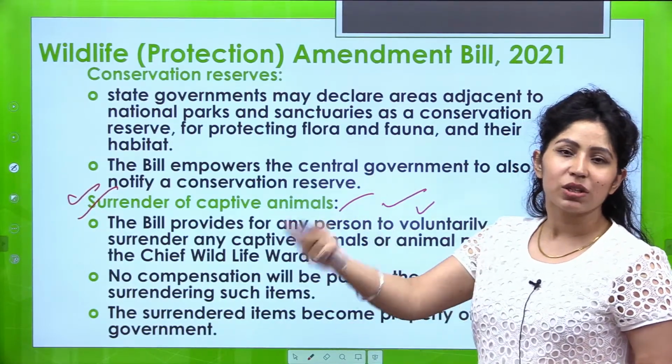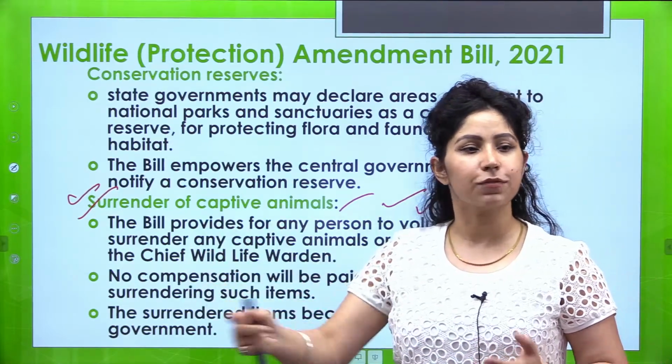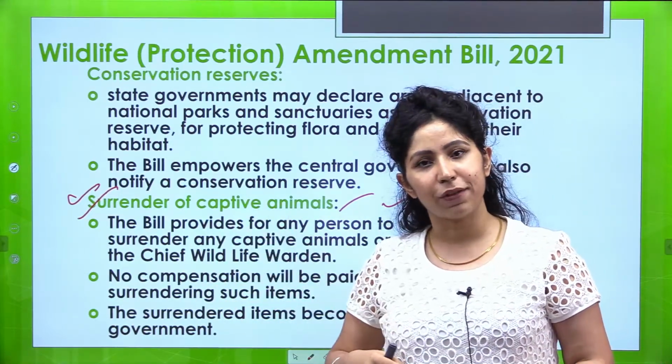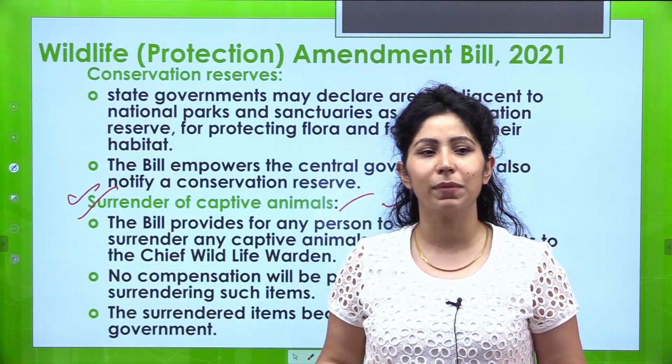And compensation will not be given. For example, if somebody is releasing an elephant, he will not be compensated for the price of the elephant. That elephant, after release from captivity, will become the property of government. Which government? State government.